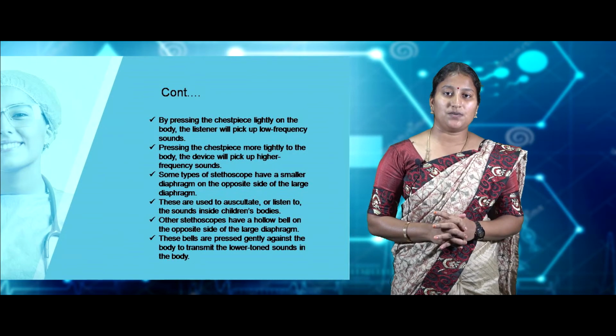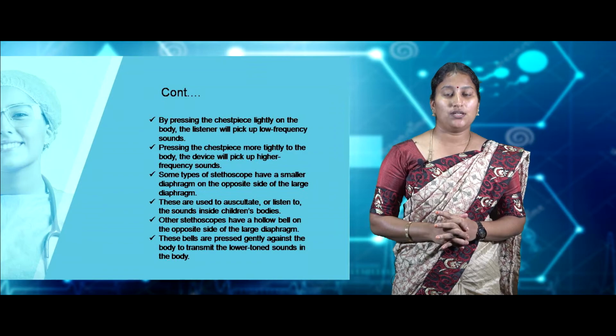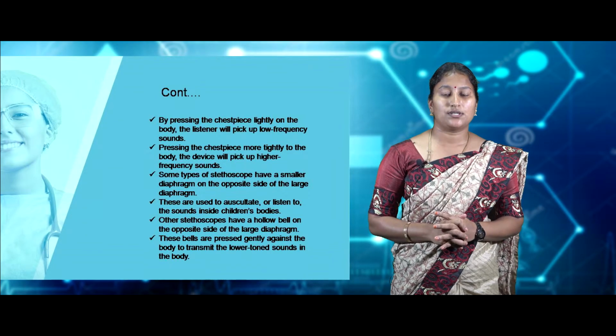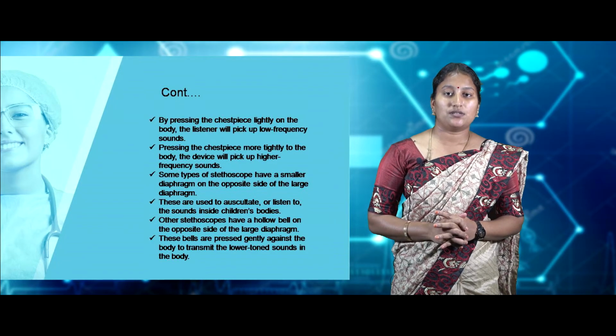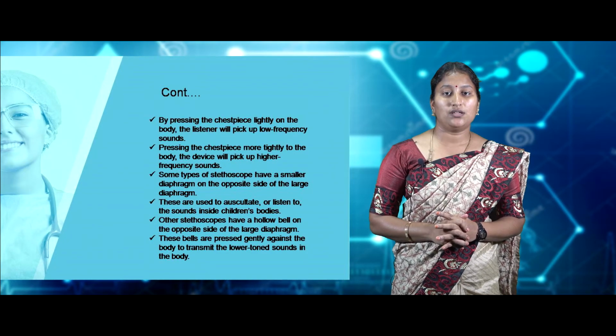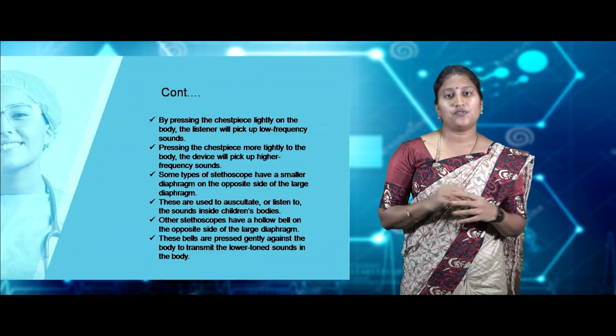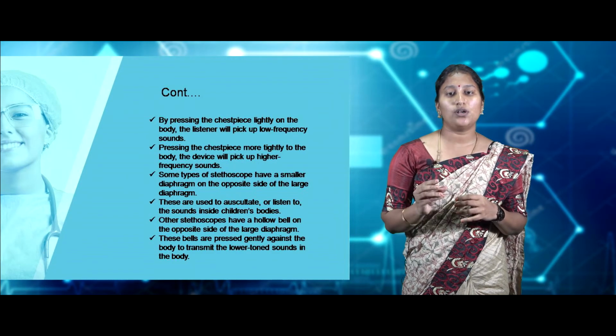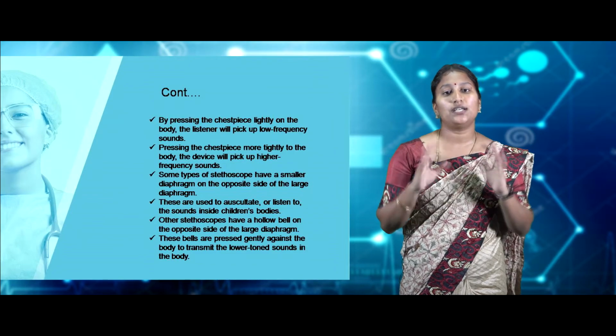By pressing the chest piece lightly on the body, the listener will be able to pick up low frequency sounds. By pressing the chest piece more tightly on the body, the listener will be able to pick up high frequency sounds. Some types of stethoscopes have a small diaphragm on the other side of the large diaphragm.